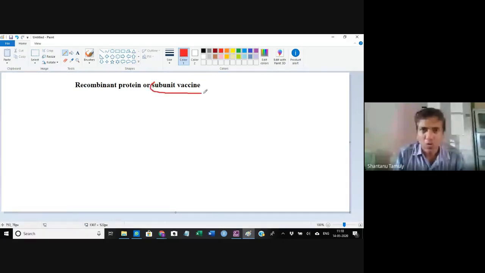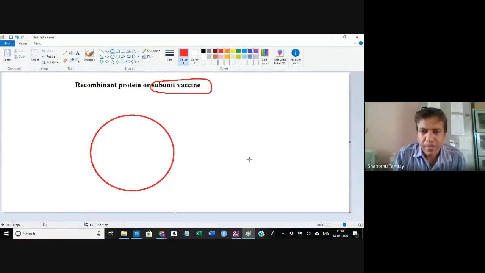What is meant by subunit vaccine? So in this case, what I mean is that supposing this is a particular pathogen, it is a virus, suppose. Now this virus, you know that the virus itself is an antigen. Now this antigen has a lot of epitopes.